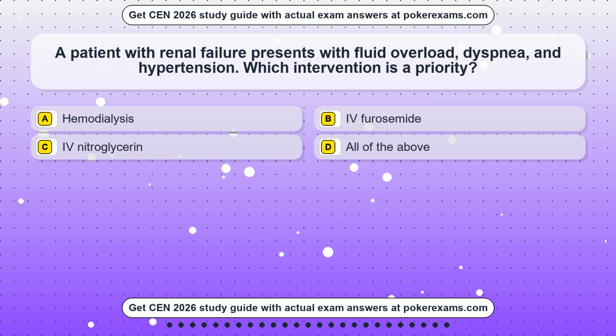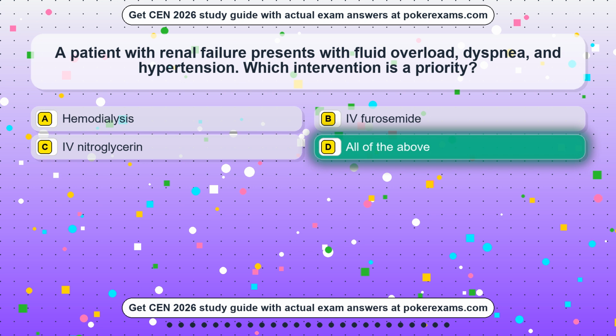Question 15. A patient with renal failure presents with fluid overload, dyspnea, and hypertension. Which intervention is a priority? Option A, hemodialysis. Option B, IV furosemide. Option C, IV nitroglycerin. Option D, all of the above. The correct answer is option D, all of the above.